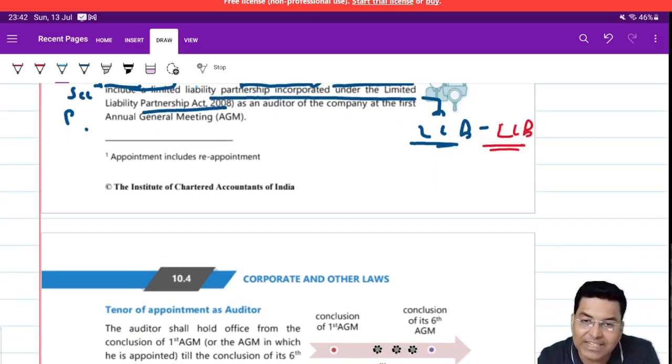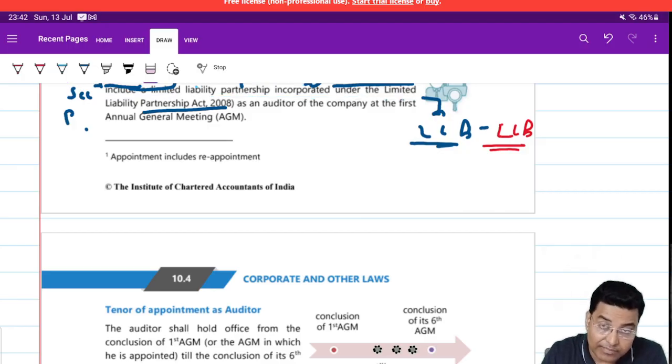Now someone has asked me, sir, if a group of persons incorporate a company as a practicing chartered accountant, can they also be appointed as the auditor of a company? The answer is no. A company cannot be the auditor of a company. We need to understand, because it's a separate legal entity, there might be some legal issue. So this could be the firm or the LLP, a partnership firm or a firm incorporated under the LLP Act.